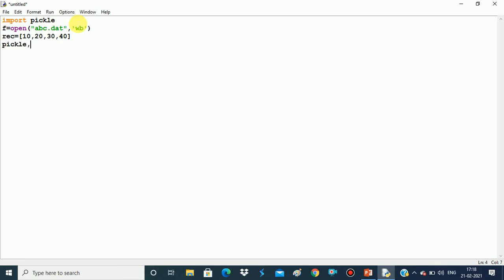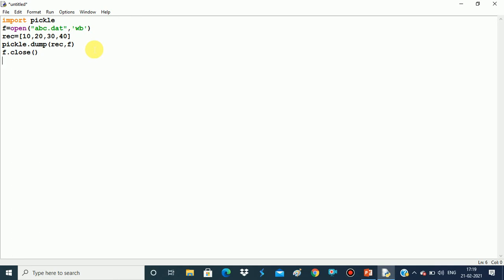So we'll write down pickle dot dump, and then we have the name of the object, that is the list, and here I have specified the list as rec and the file handle. So this is the object to be written and this is the file handle, so here we'll specify it as f. Fine. After this we need to close this file, so file is to be closed with the help of the file object, that is f dot close.